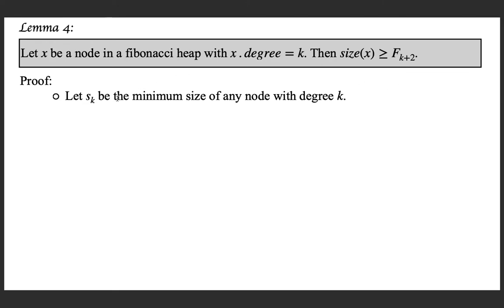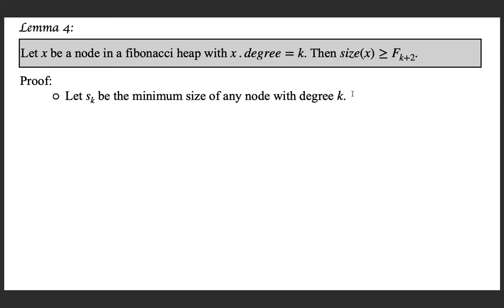So, we take s subscript k as the minimum size of any node with the degree k. If you look at a node with the degree k, s k is representing the minimum size of x. What is the size of x?